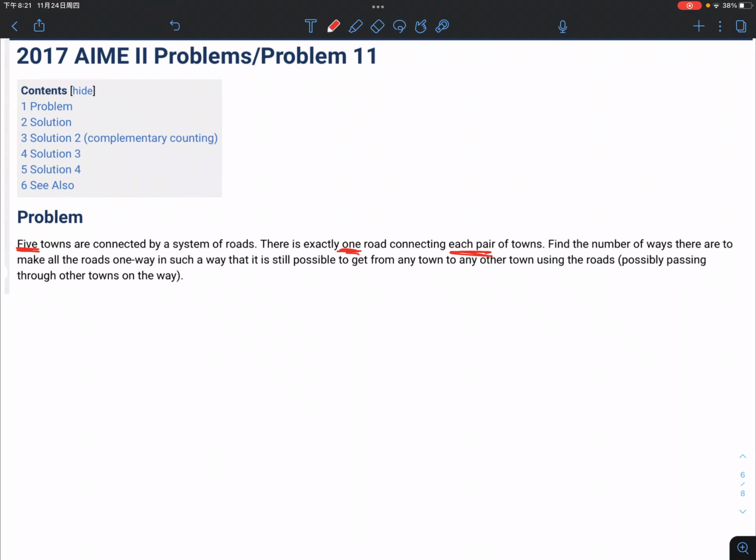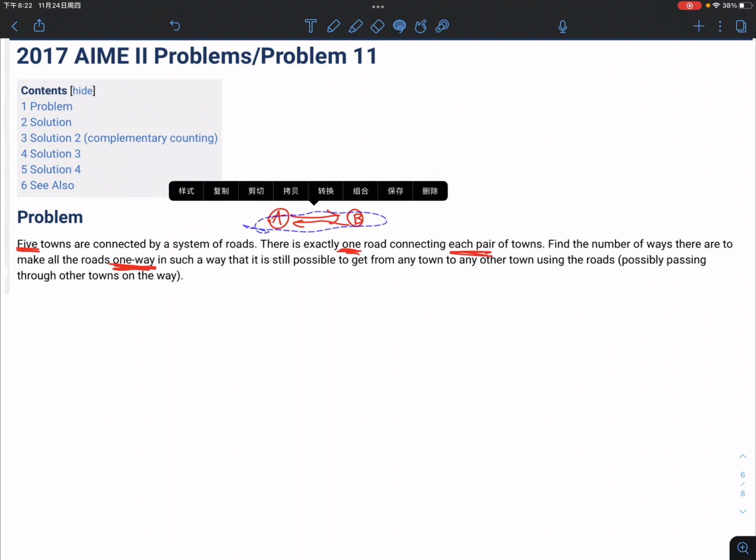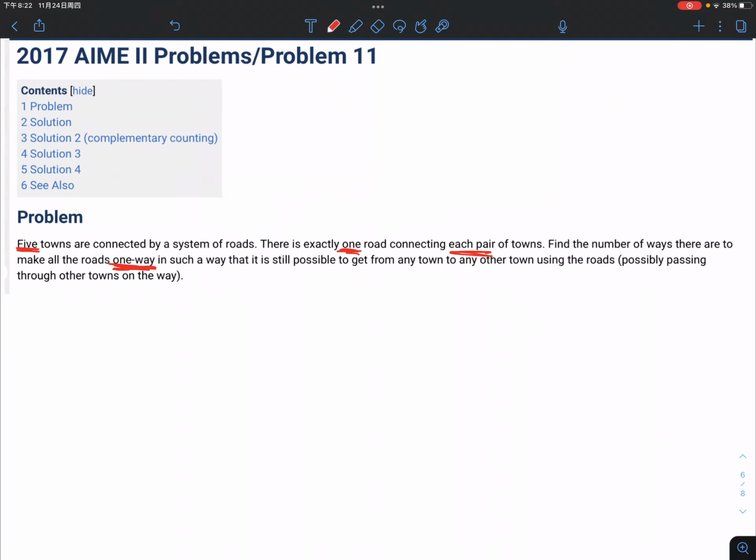Find the number of ways there are to make all the roads one way. Okay, here is the tricky part. It's one way, right? The roads nowadays are two ways, but in this question, the roads can only be one way. So let's say this is town A and this is town B. If A goes to B, then B cannot go back to A, because the question says the road could only be one way, in such a way that it is still possible to get from any town to any other town using the roads, possibly passing through other towns on the way.